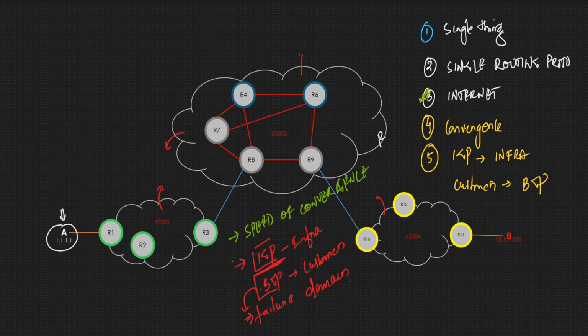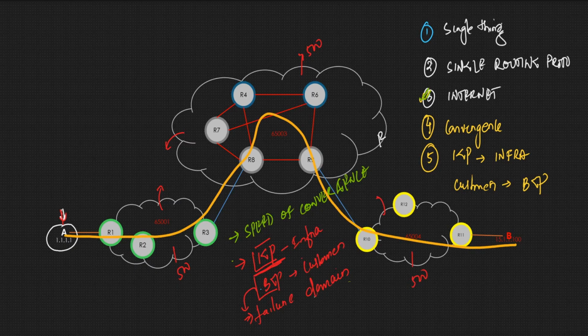For example, if we have 500 routes over here, 500 routes over here, 500 routes over here, we are not redistributing. In order to communicate A to B, we are not required to redistribute the entire autonomous system into another one, right? We will have our own routes within an autonomous system, and we are making a communication through. So for example, A to B, it will communicate, it will go like this.